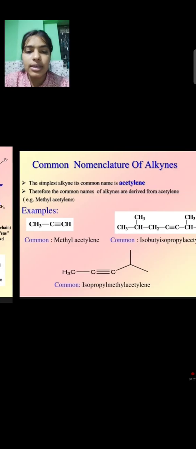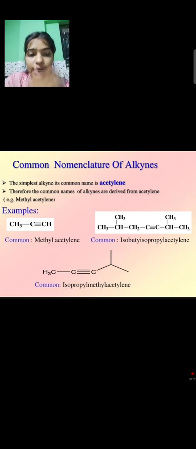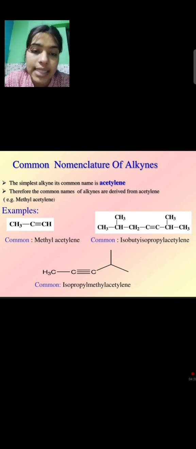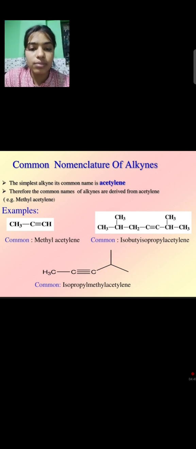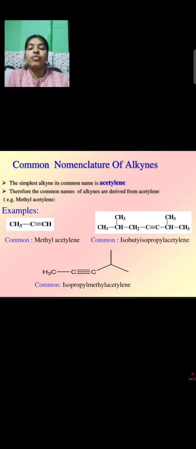Now we will discuss the common nomenclature of alkynes. The simplest alkyne's name is acetylene. Therefore, the common names of alkynes are derived from acetylene. You can see here CH3, single bond, C triple bond CH. Its common name is methyl acetylene. If we look at its IUPAC name, it will be propyne. But here we use the common nomenclature of alkynes, so it is called methyl acetylene.